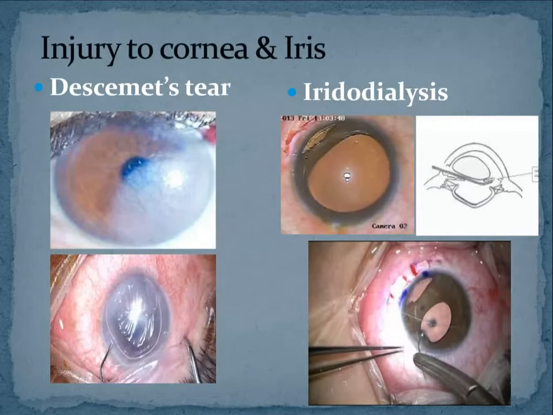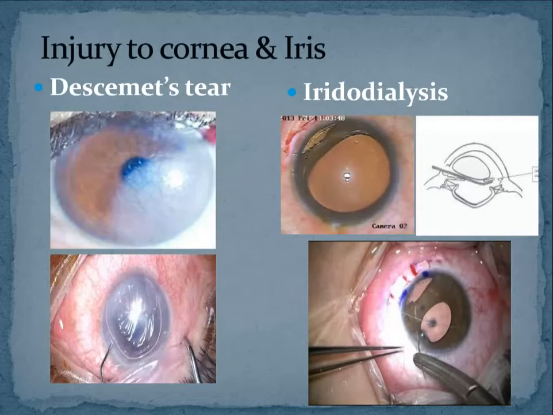So the moment you make a Descemet membrane tear, it's very important to recognize that there is a Descemet membrane tear. In that case, you can repair it at the end of the surgery. You can just deposit the Descemet membrane and fill the anterior chamber with an air bubble. This will act like a tamponade, and within 24 hours, it will stick back. So that is how you repair a Descemet membrane tear. It's very important to recognize.